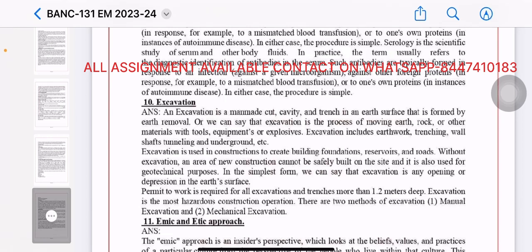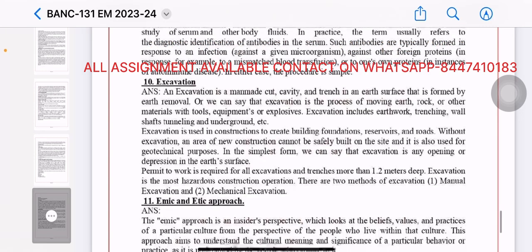Without excavation, an area of new construction cannot be safely built on the site, and it is also used for geotechnical purposes. It is the simplest form. We can say that excavation is any opening or depression in the earth's surface. A permit to work is required for all excavations and trenches more than 1.2 meters deep. Excavation is the most hazardous construction operation. There are two methods of excavation: manual excavation and mechanical excavation.